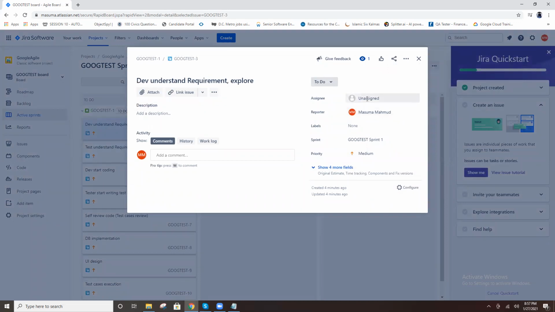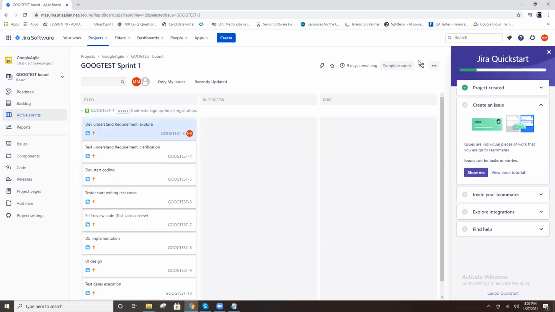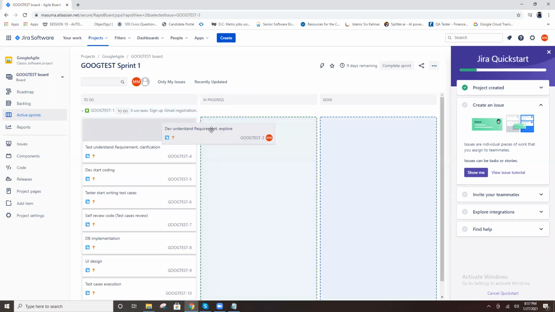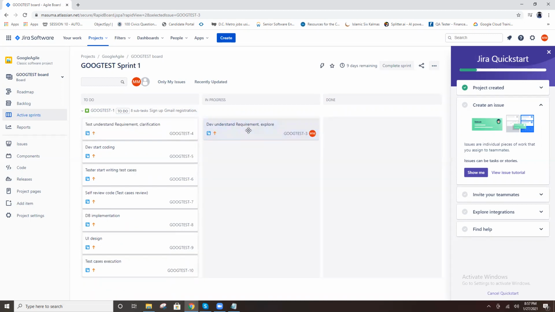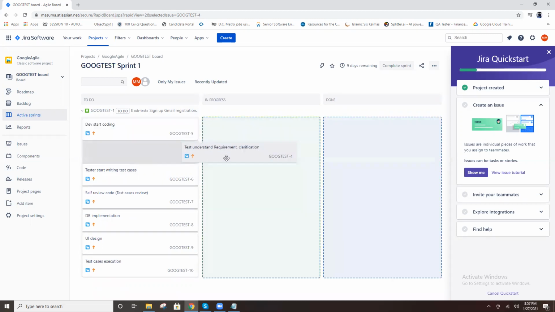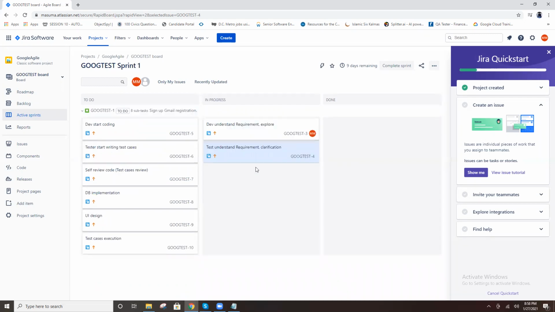Then open this one. Who is the assignee? As of now you are the only developer, so put their name and assign that name. Assign and move to started: the developer started work, so move to In Progress. Writing test understanding: the tester also, we assign this task, and they started this work, so move to In Progress.